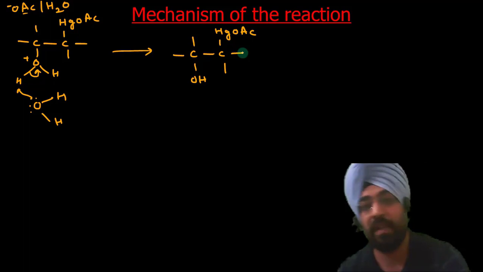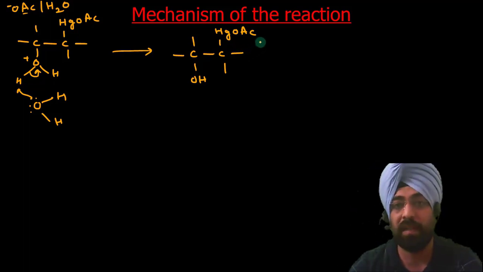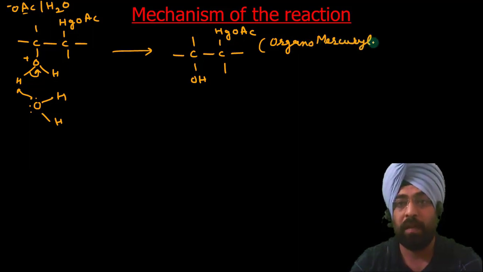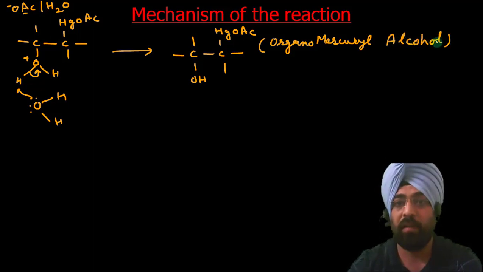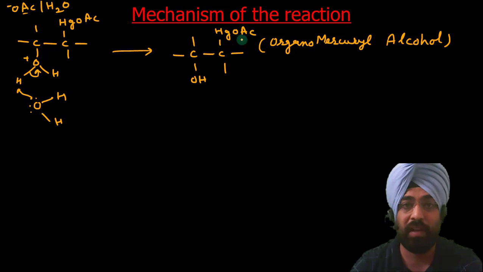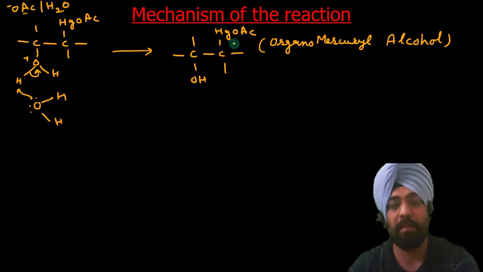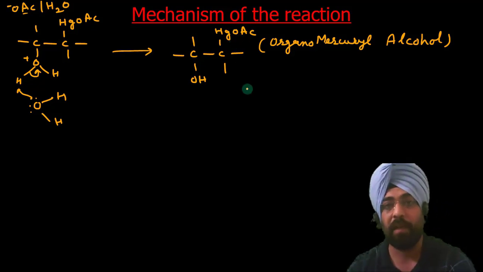This is a product. What was the name of this product? Organomercuryl alcohol. Now what do we have to do next? Now it is a mercuration step. This was the mechanism of the mercuration step.